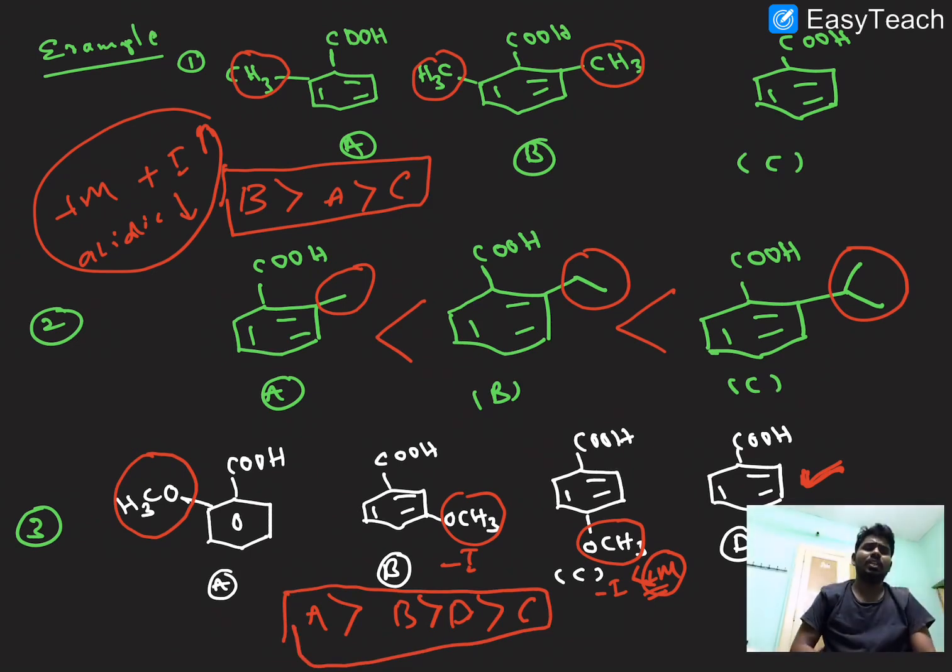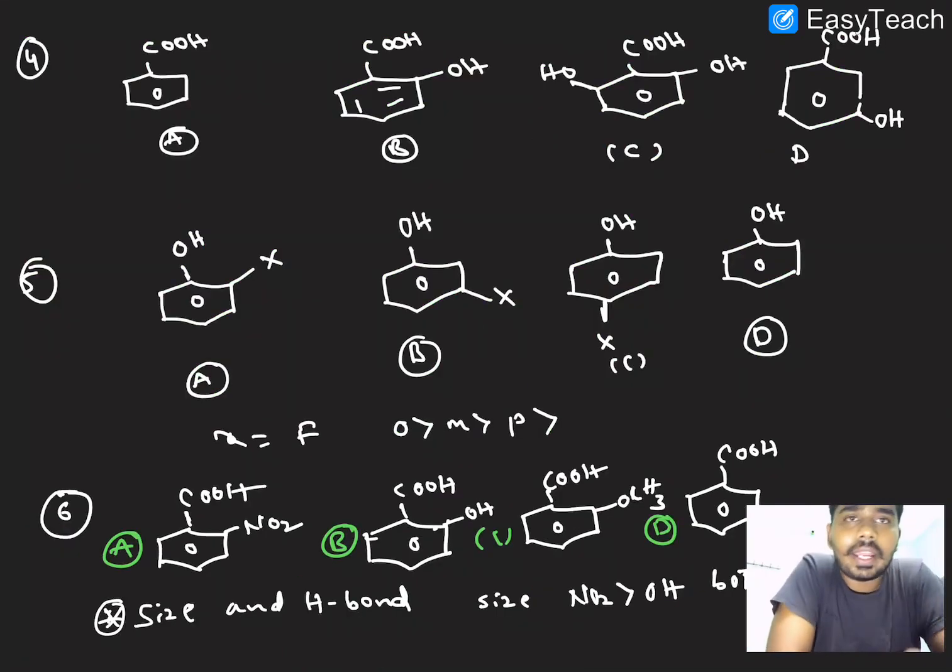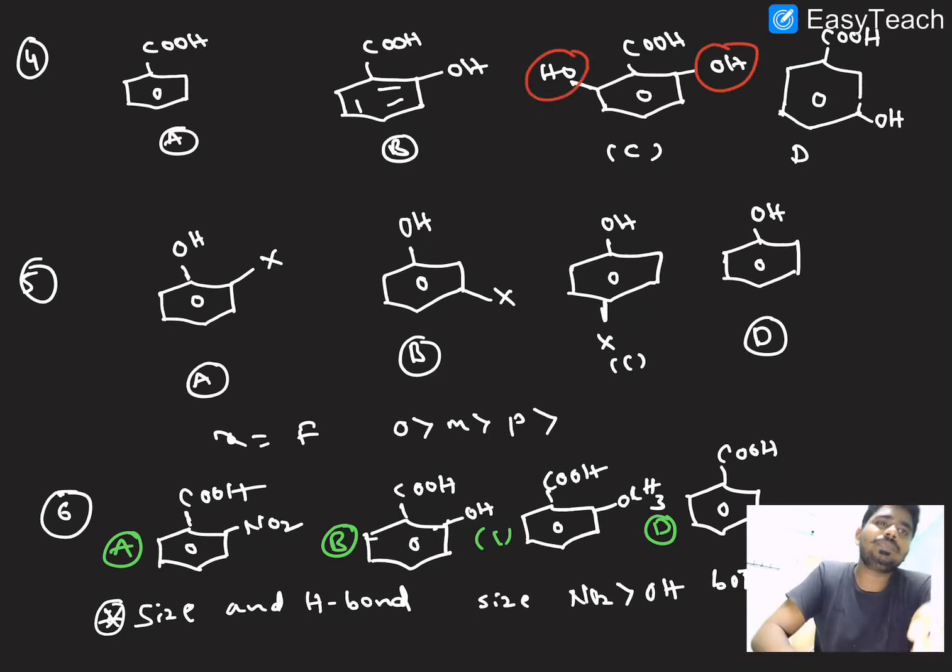I hope it is clear. And we will see in the next slide: benzoic acid and ortho-hydroxy benzoic acid. Here ortho and ortho, already we know that. Here the ortho effect is there, and hydrogen bonding is also there.